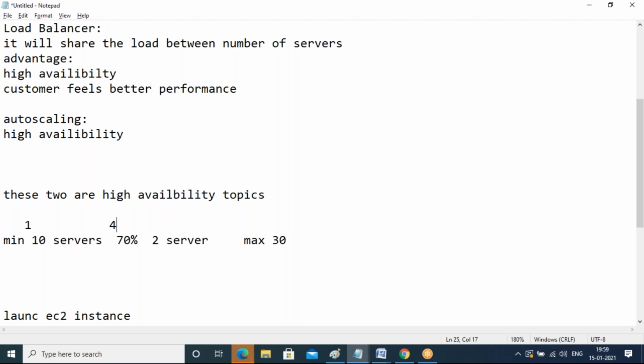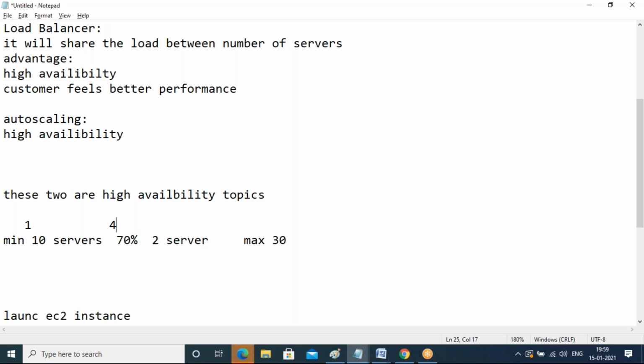Everything is documented in my notes, how to create your auto scaling and load balancer. If at all you have some problems, then send them in the discussion group. Okay, so guys, you have to test this at any cost. You have to understand this auto scaling and load balancer concept.